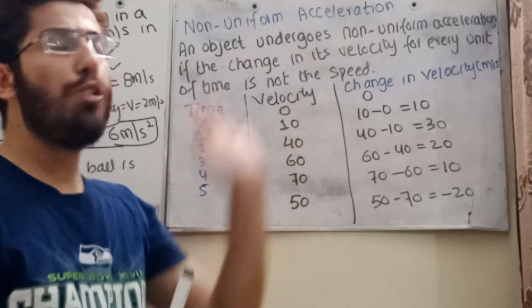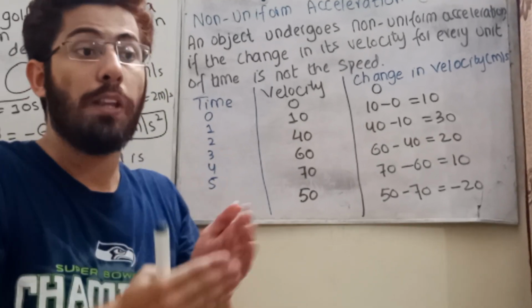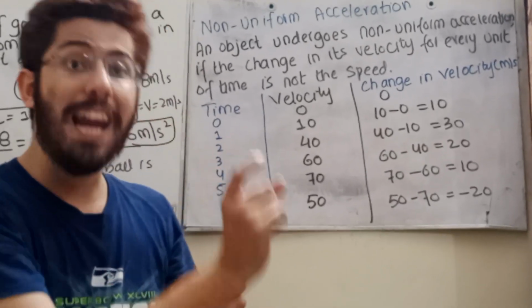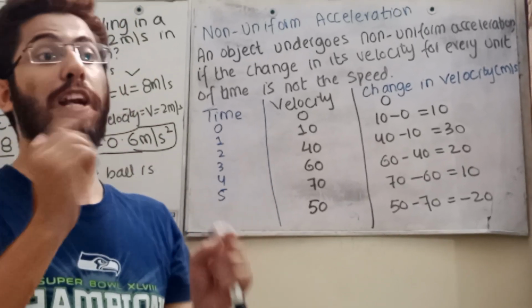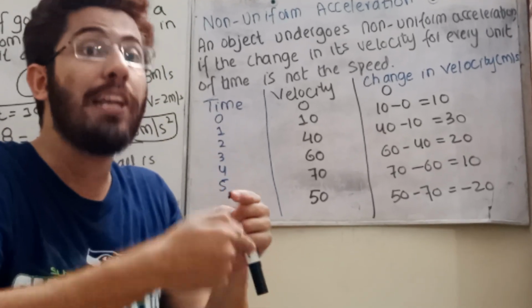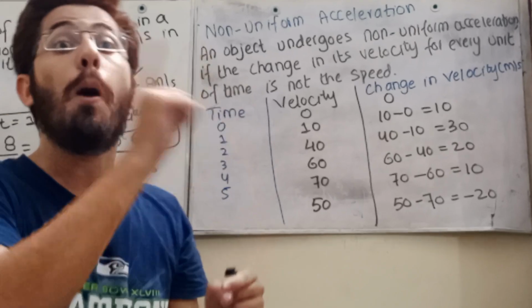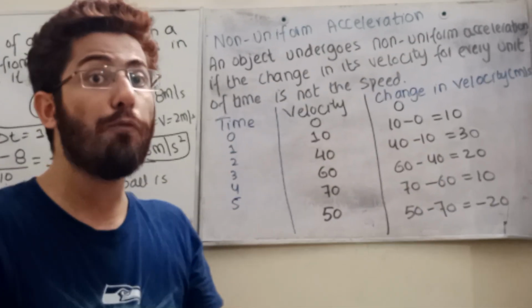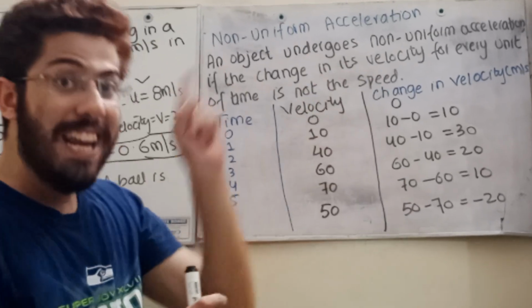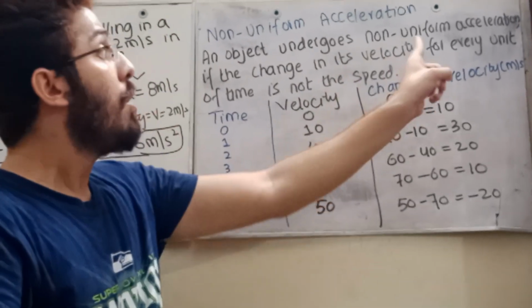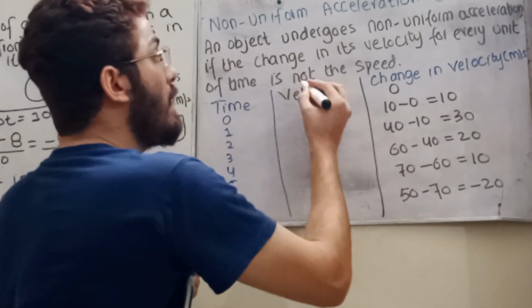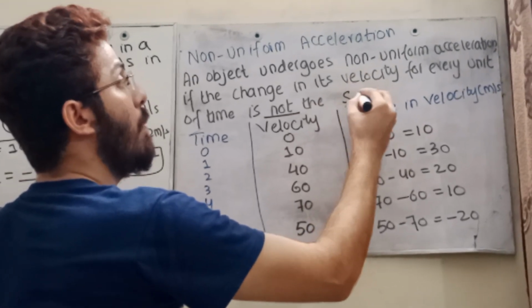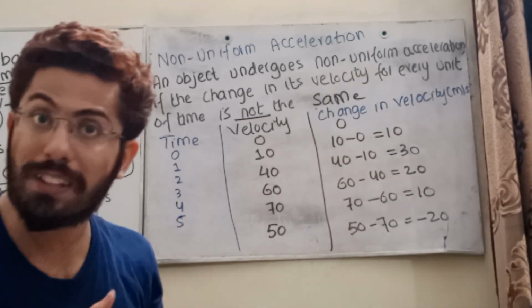Now, non-uniform acceleration, what does it mean? I told you that uniform acceleration is a constant rate of change of velocity, meaning increasing constantly or decreasing constantly per second. Here, an object undergoes non-uniform acceleration if the change in its velocity for every unit of time is not the same. Remember my words, it's not the same always.